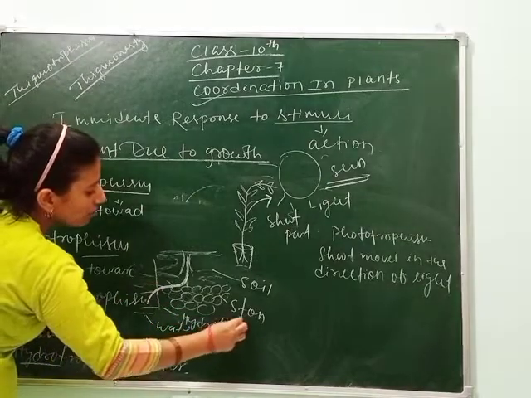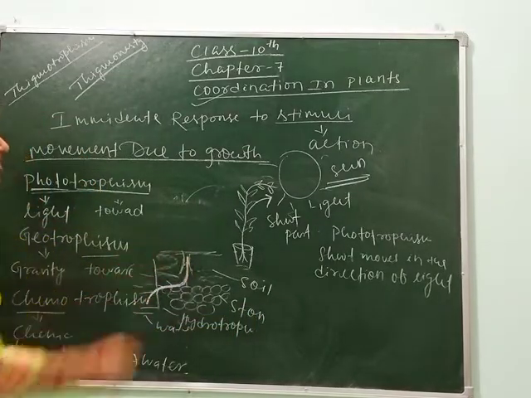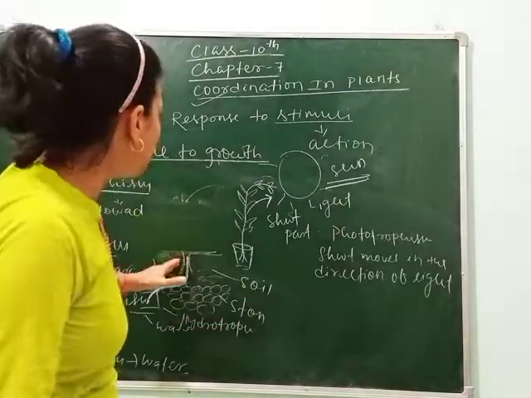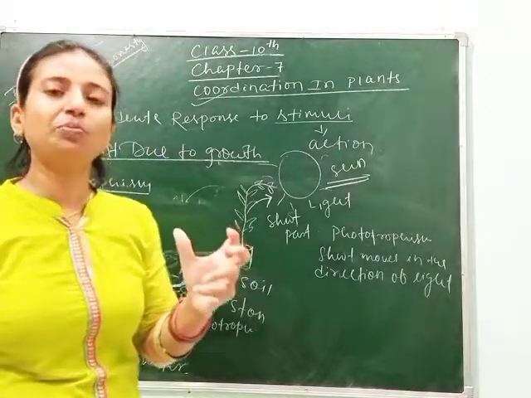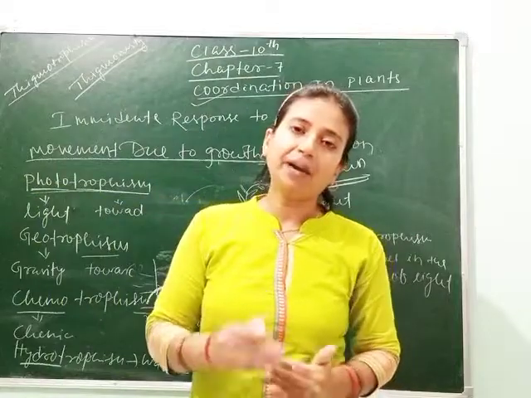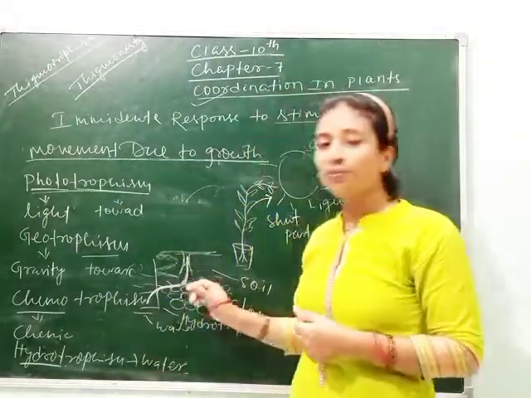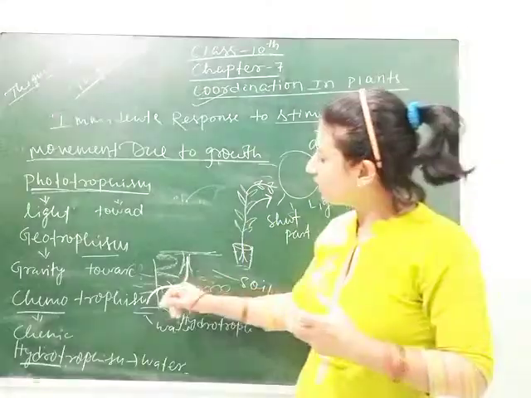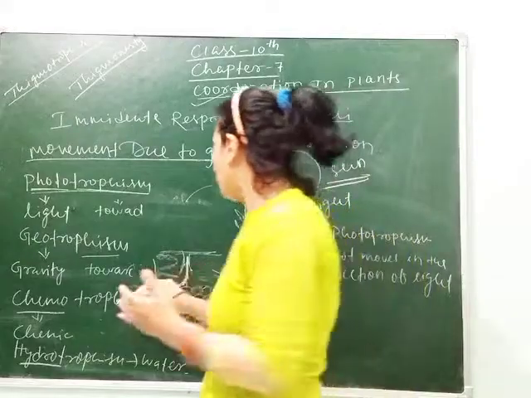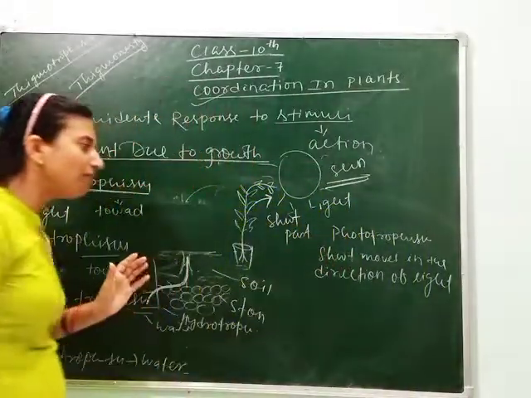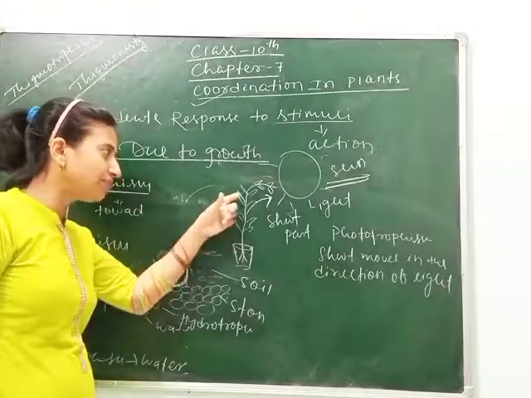So this type of movement by root is called hydrotropism. This is hydrotropism. Clear? And as here the movement is towards gravity, this type of movement is called geotropism. So how can you define geotropism? When the part of the plant moves in the direction of gravity, that is called geotropism, and when the root moves in the direction of water, which I told here, is called hydrotropism. So these two types of movement can be seen in plants. Not only these two but also phototropism we saw.